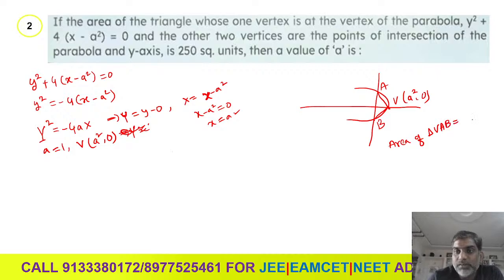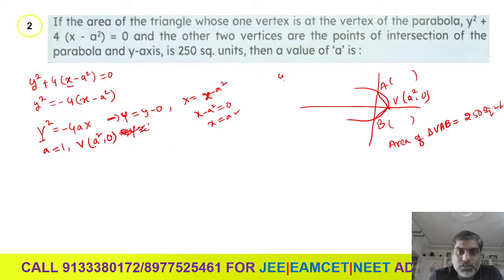Area of triangle VAB is given as 250 square units. Here you see this is point A and this is point B. On the y-axis, the x coordinate is 0. So substitute x equal to 0 in this.